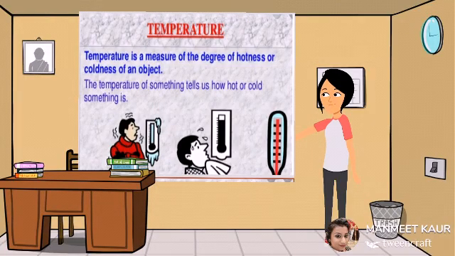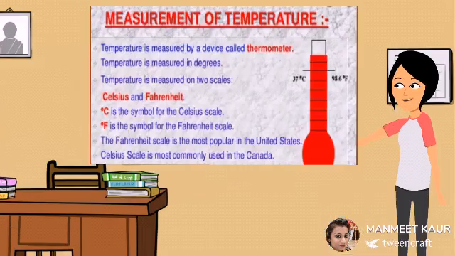So students, we have already learned that temperature is a measure of the degree of hotness or coldness of an object. It tells us how hot or cold something is. Now, let's talk about measurement of temperature. Temperature can be measured by a device called thermometer, as we have already learned. It is measured in degrees. It is measured on two scales, Celsius and Fahrenheit.